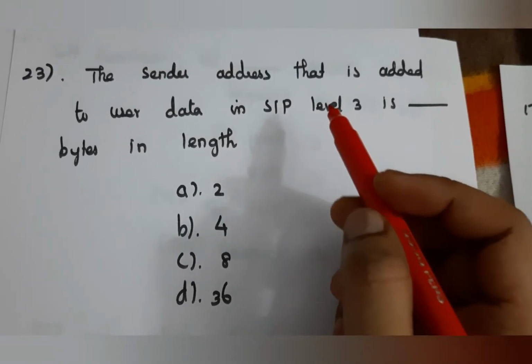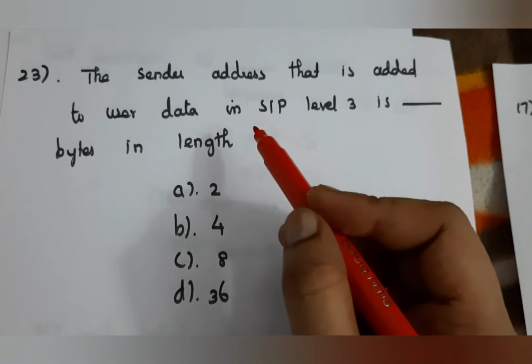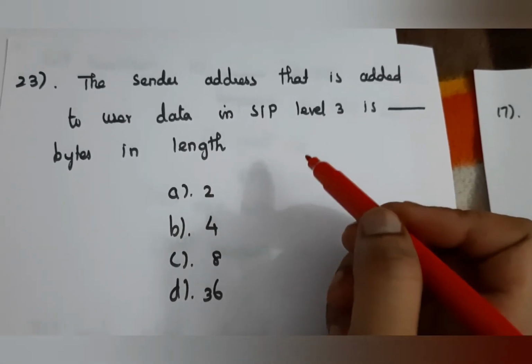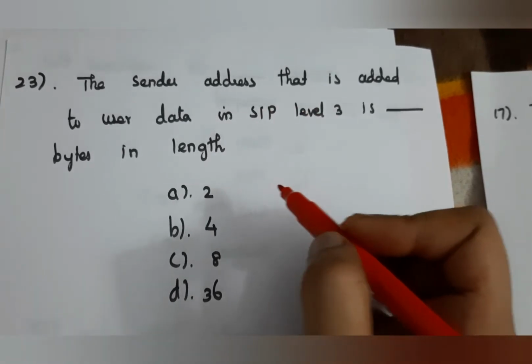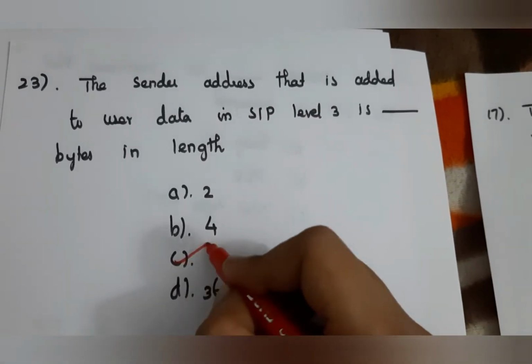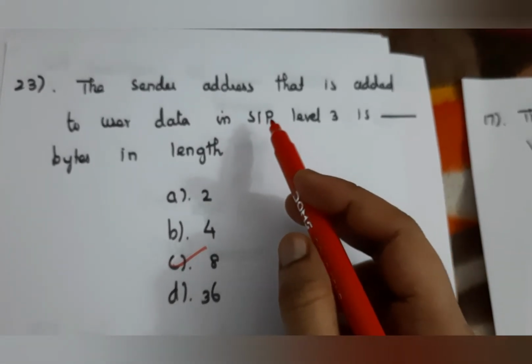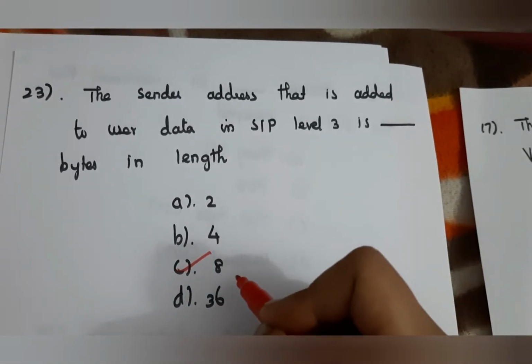Next question, the center address that is added to user data in SIP level 3 is dash bytes in length. The address field has 8 bytes in length. So here the answer is C. So the address in SIP level 3 is 8 bytes in length.